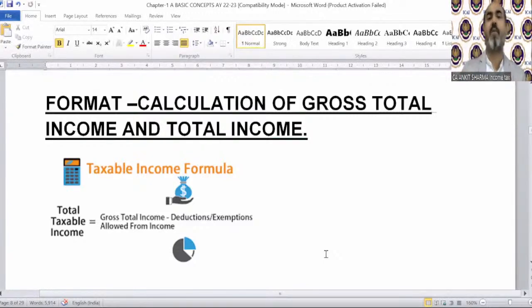So now that's the format. That's a calculation of gross total income and total income. In our country, we need to pay tax on total income. But there's a concept of gross total income, and then we move on to total income. What is the difference between gross total income and total income? Let me tell you.